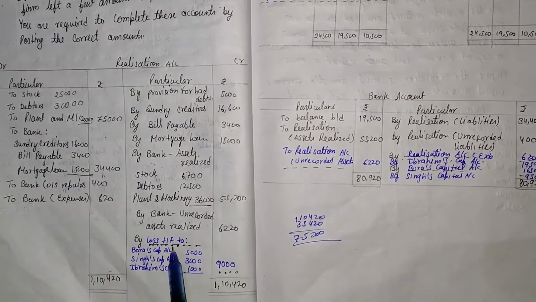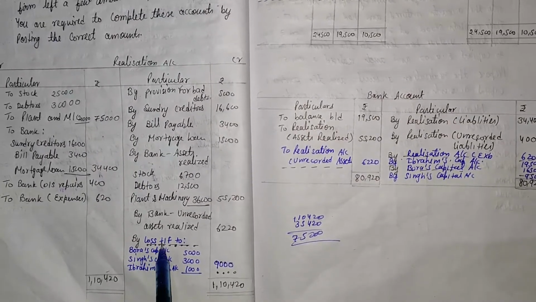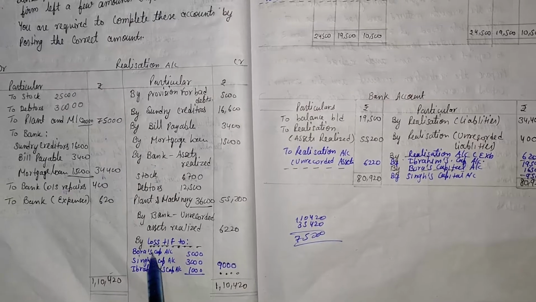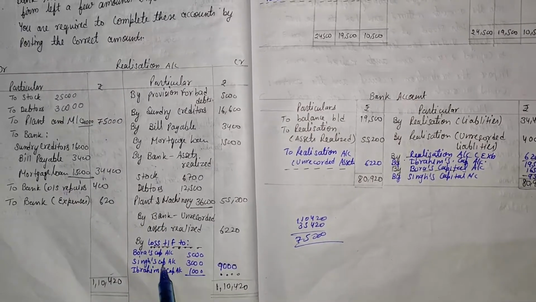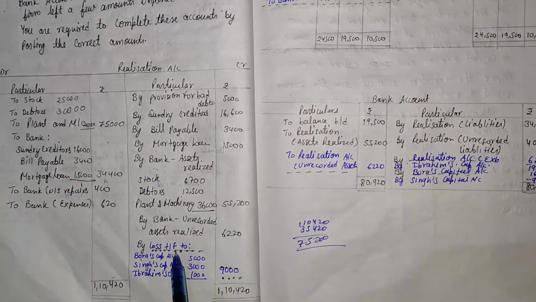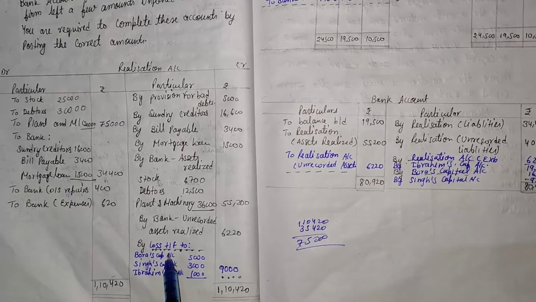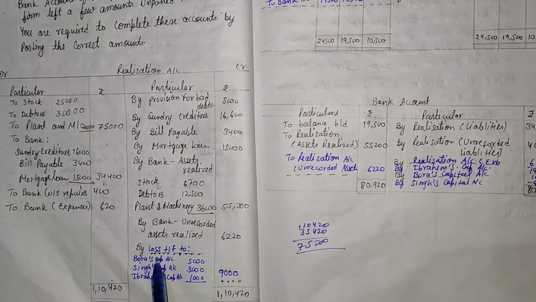So here the blank column is given, and we fill those blanks with the blue pen, and the whole question is given in black pen. So that is filling in the blanks, and that blank's name is by loss transferred, because the credit balance is always known as loss transferred, and that balance is distributed among the old partners.